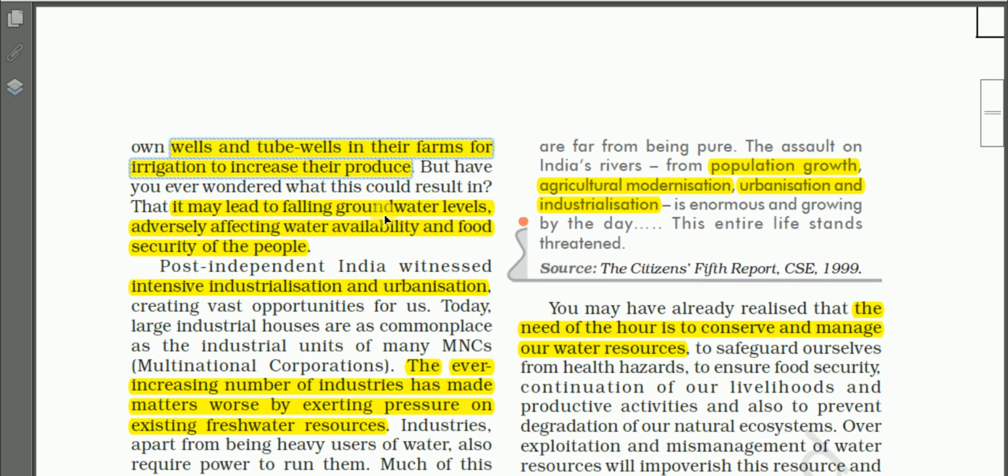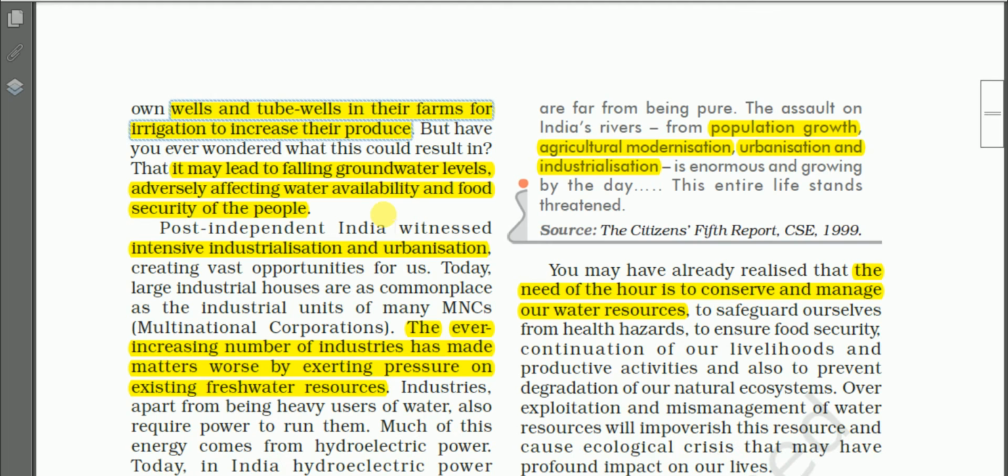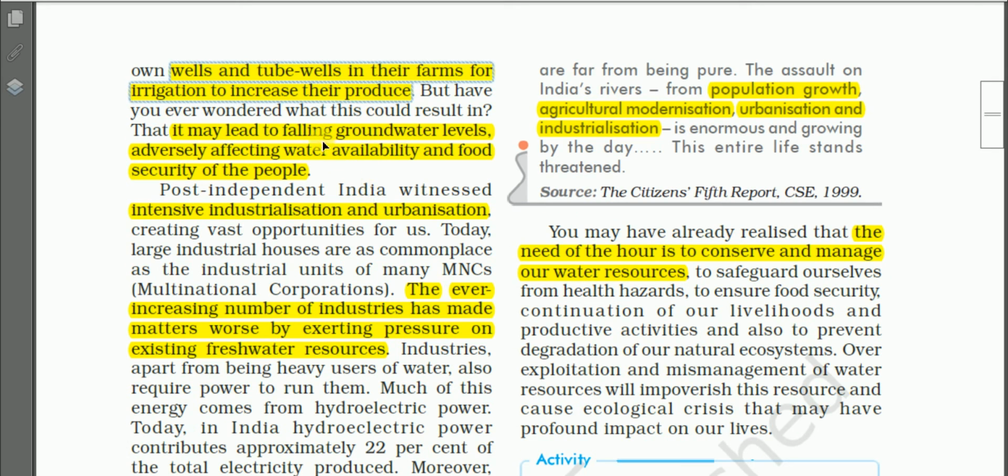So in some places in India, the farmers own their wells and tube wells in their farms for irrigation to increase their products. But have you ever thought what could be the result? This may lead to falling groundwater levels, adversely affecting water availability and food security of the people.